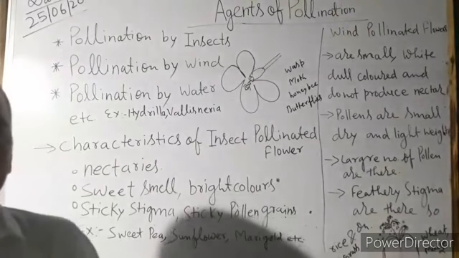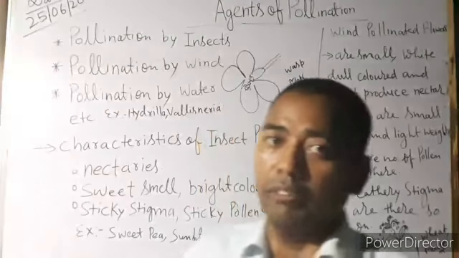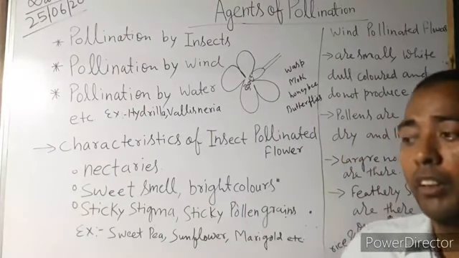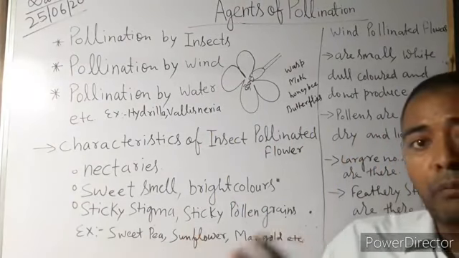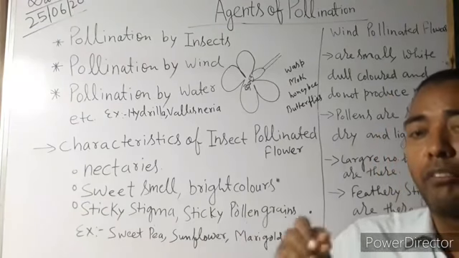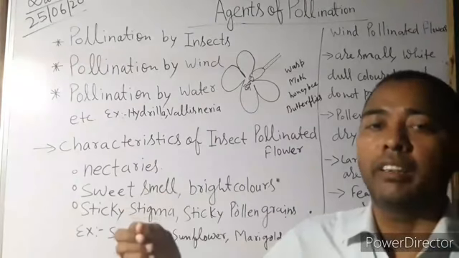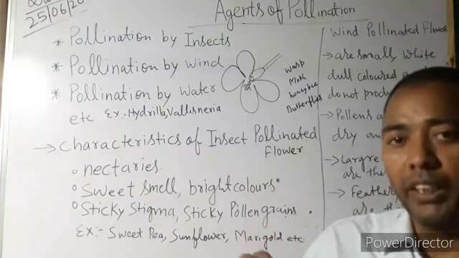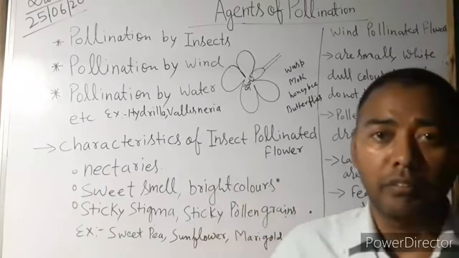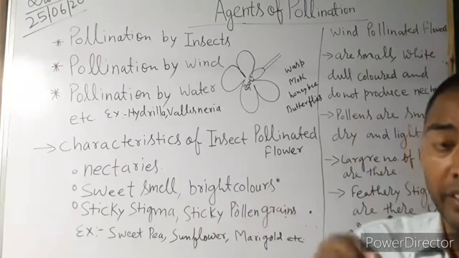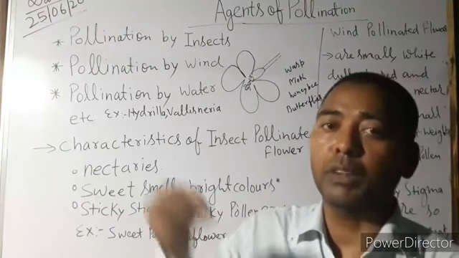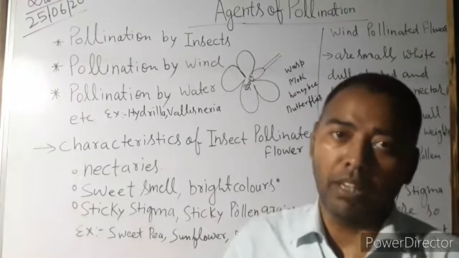And first of all, what should we do to adopt this method? When the bisexual flowers are there, first of all we should emasculate the male part. Emasculate means removal of stamen from the flowers before maturing. Keep it in mind, before maturing we have to emasculate the male part of the flower